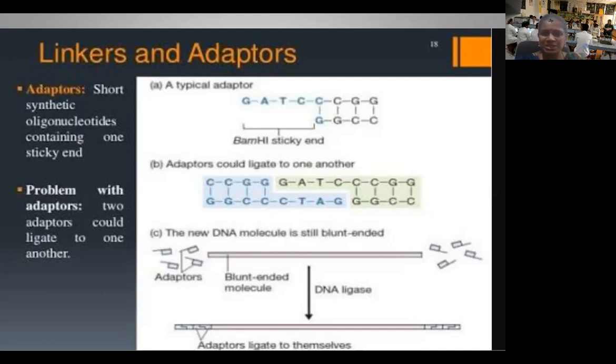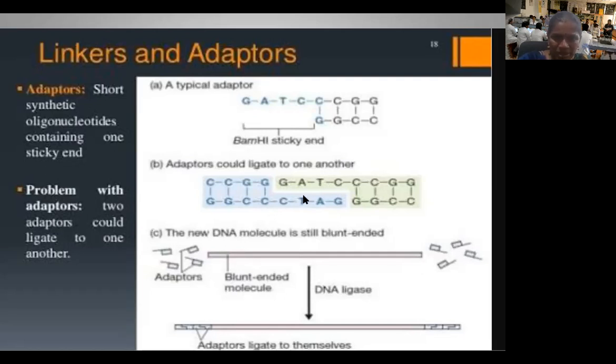What kind of manipulation have we done here? We removed the phosphate group from the 5' region. Let us understand why we are doing that. The adopters could ligate to each other because of the single-stranded extension.